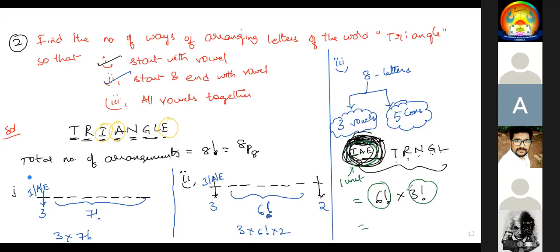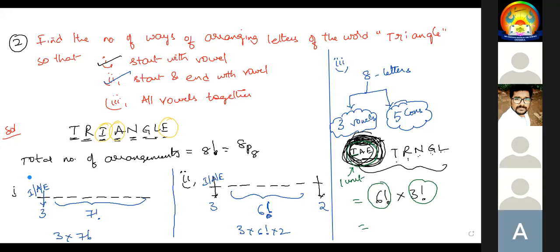Please copy it, everyone. Sir, please again explain the third one. Copy it, I'll explain it again.